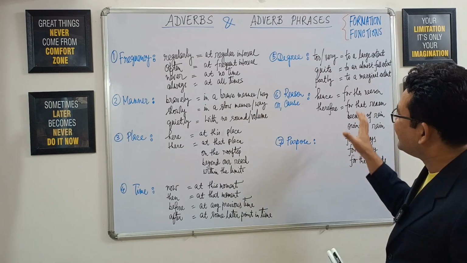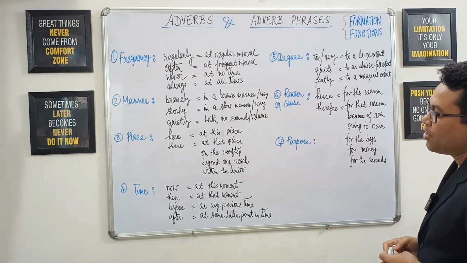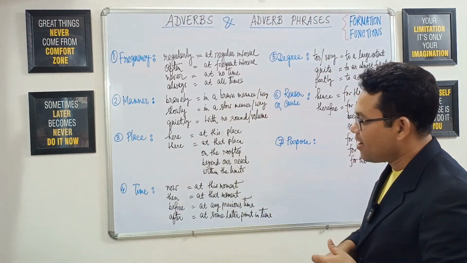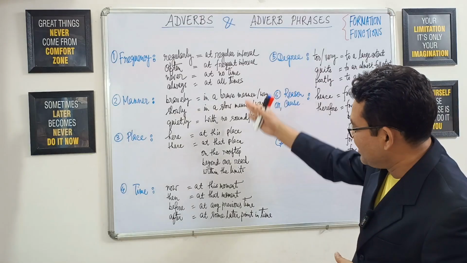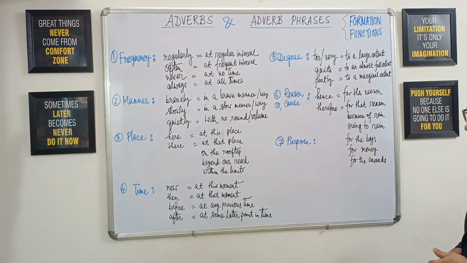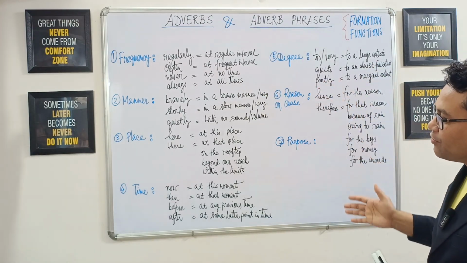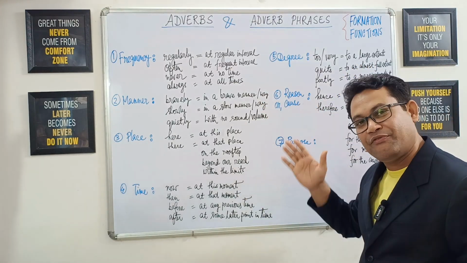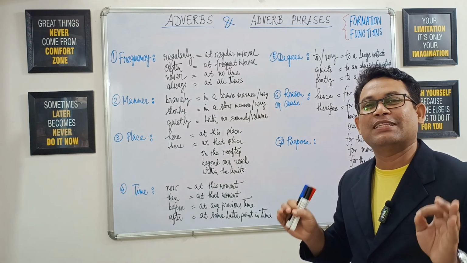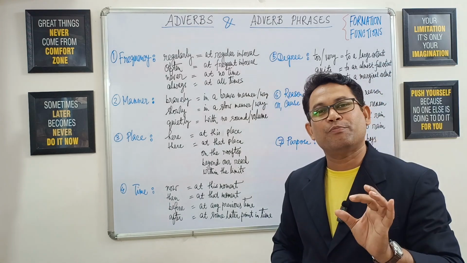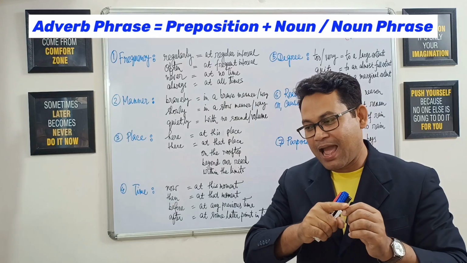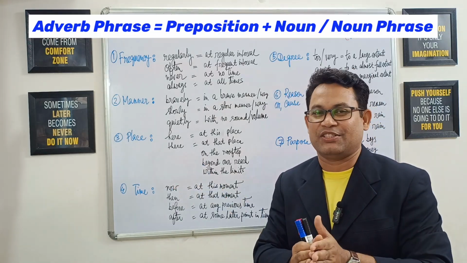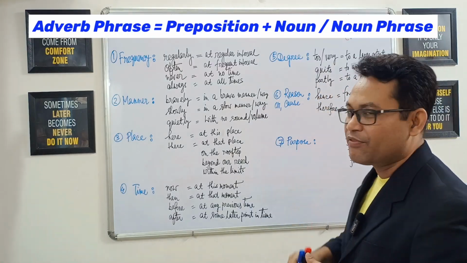If we look at these adverb phrases closely, we will get a particular clue: we are having noun or noun phrases in these expanded forms, and in every one of these patterns, we get a preposition at the very beginning. So that is the clue, the solution, the secret. We have to place a preposition at the very beginning and then take a noun phrase or a noun simply. Then this combination will surely become an adverb phrase.